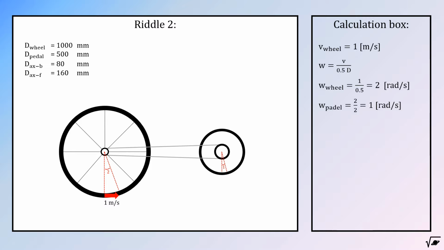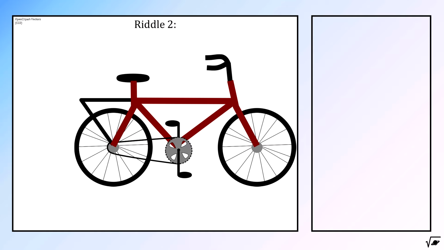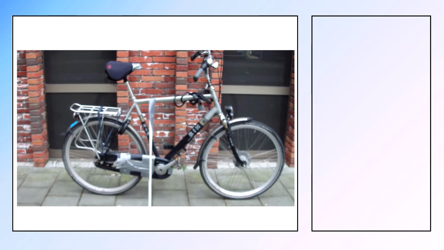Now, this value can be translated into the speed of the pedal with respect to the bike, 0.25 meters per second. Or, in other words, the pedal will move towards you with a speed of 0.75 meters per second. Concluding, pulling on the string will result in both the pedal and the whole bike going towards you. One final thought though, if you pull on the bike sideways, it will fall over.